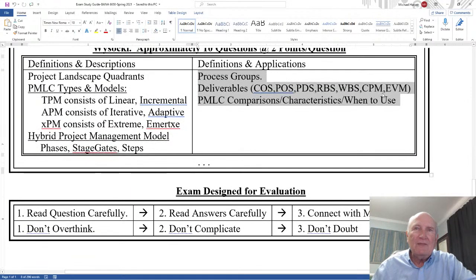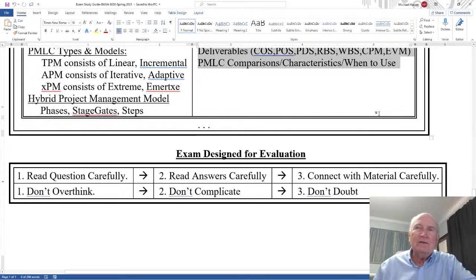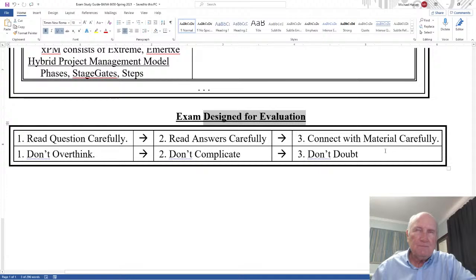Okay, and then exam designed for evaluation. Let me finish with this little phrase right here. I don't try to get complicated. I try to keep it as simple as possible, as direct as possible. So there are do's and don'ts. First of all, and probably a lot of you already know this, and even if you know this, go with me. It's good to review.